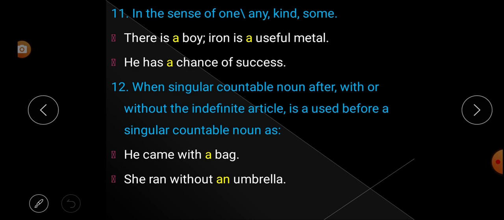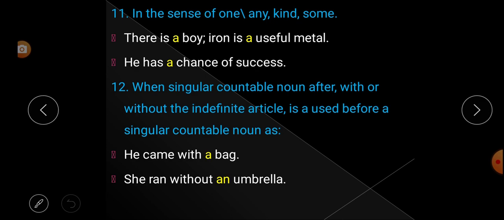Then we learned the uses of article a and the uses of article an. In the uses of article a we learned 3 rules, and in the uses of article an also 3 rules. For the use of the indefinite article we learned almost 12 rules. So this is what we learned today about the indefinite article.